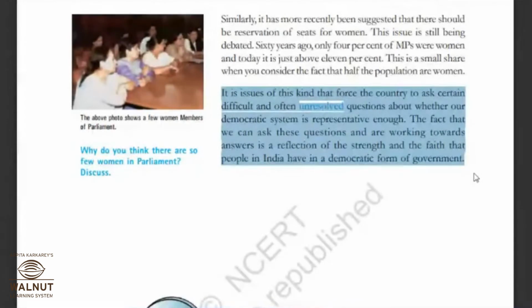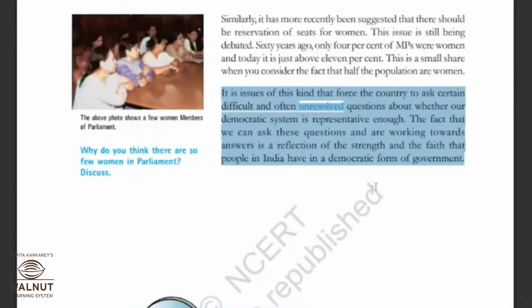So to solve these issues, there are protests and struggles going on. In some way we can participate in a democratic form of government where we want to achieve 100% participation, where we want to achieve equality. This way it is possible only through the process of election. In short, that is the meaning of the whole lesson over here. That is why they say people are important in a democracy. Now, have you understood what they want to say in the last paragraph?